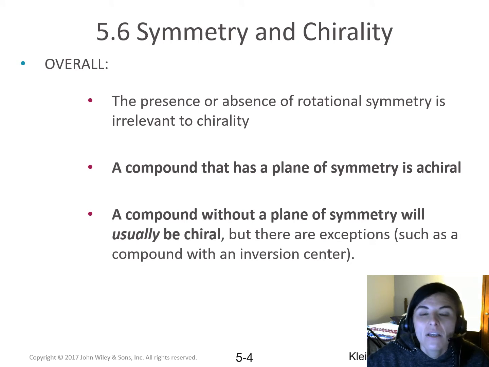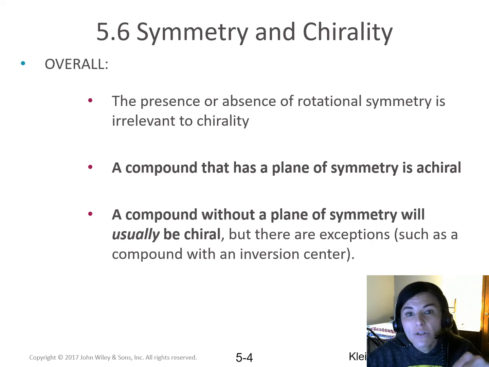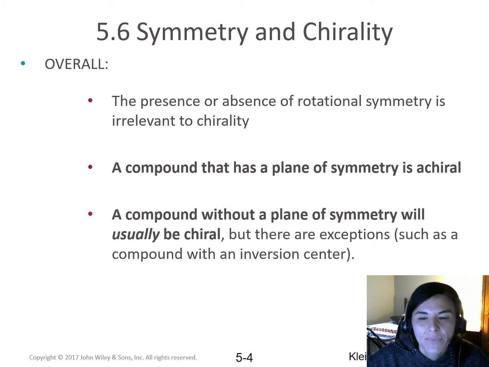Overall, the presence or absence of rotational symmetry is irrelevant to chirality. That's a type of symmetry where if you rotate it, it's the same. That means nothing to us. A compound that has a plane of symmetry, meaning you can fold it on top of itself and it's symmetrical, will be achiral. A compound without a plane of symmetry will usually be chiral. There are a few exceptions that we're not going to go into regarding an inflection point, but we're going to bypass those because they're so few and far between.